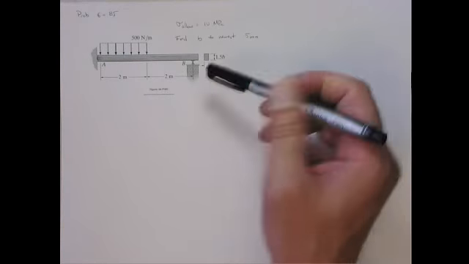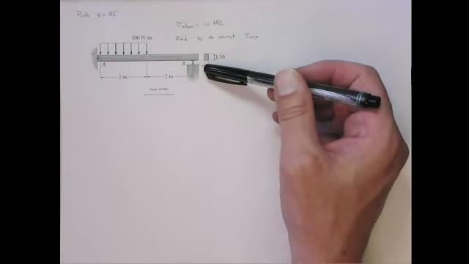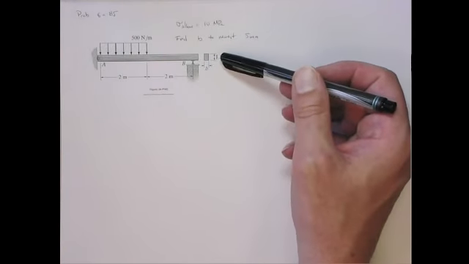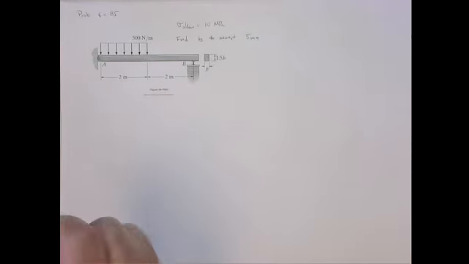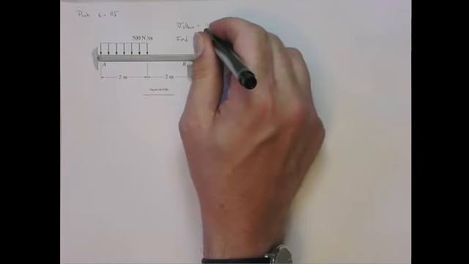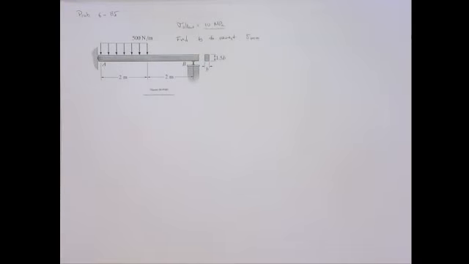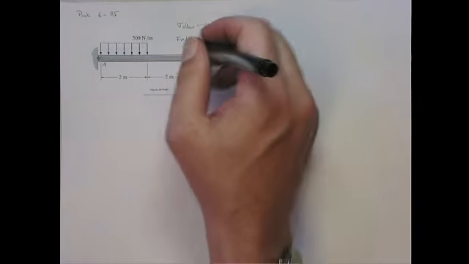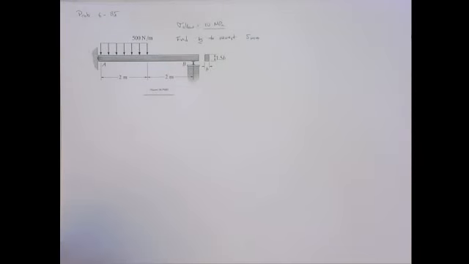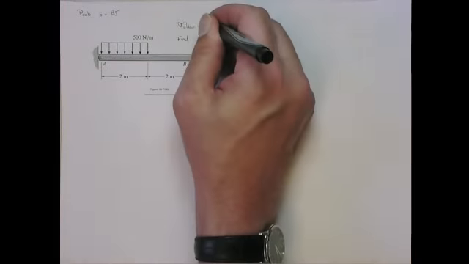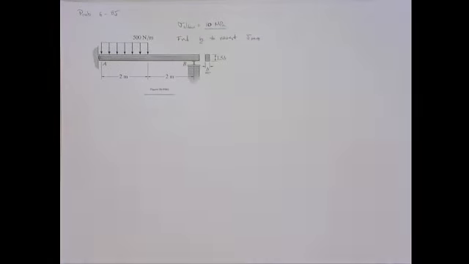And then the cross-section is given to you as a width B and then a height, which is 1.5 times the width. You're given an allowable stress. So you're saying that the stress in the beam cannot exceed 10 megapascals. And it asks you to basically design the beam. Find B, this dimension, such that the allowable stress does not exceed 10 megapascals. Okay.